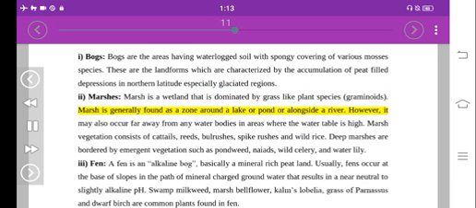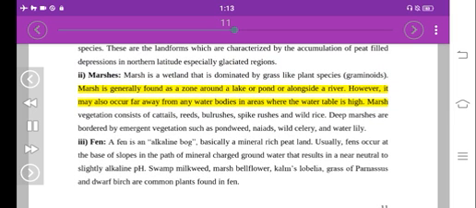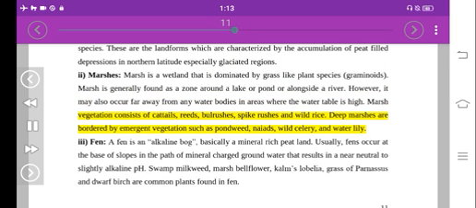Marsh is generally found as a zone around a lake or pond or alongside a river. However, it may also occur far away from any water bodies in areas where the water table is high. Marsh vegetation consists of cattails, reeds, bulrushes, spike rushes and wild rice. Deep marshes are bordered by emergent vegetation such as pondweed, naiads, wild celery, and water lily.